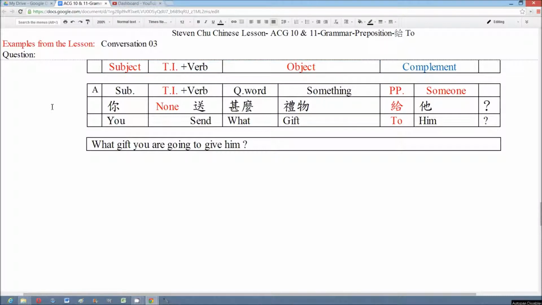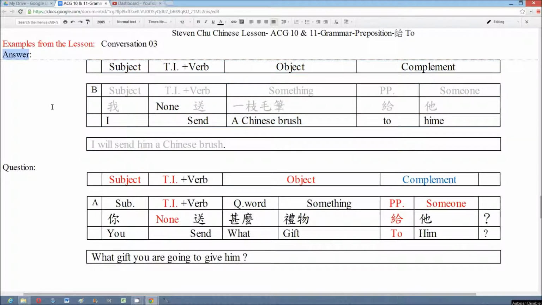Now we go to the answer. 我送一支毛笔给他. I will send him a Chinese brush, and the format is subject, verb, object, the preposition 给, another object.